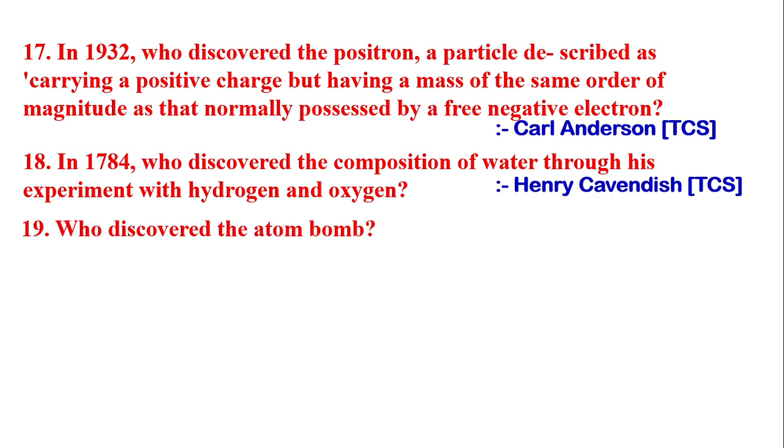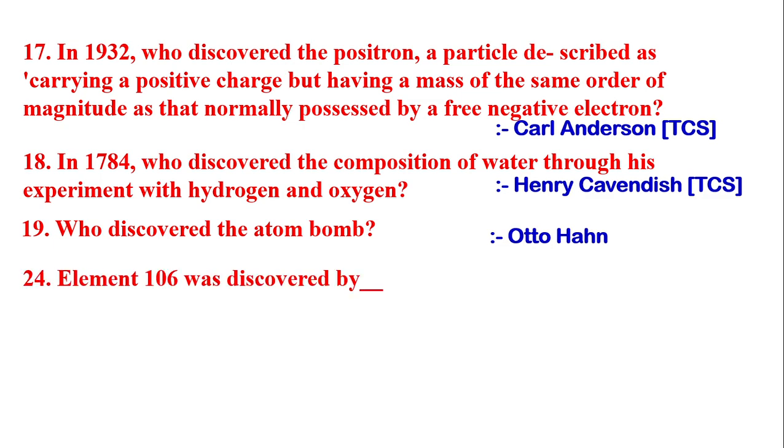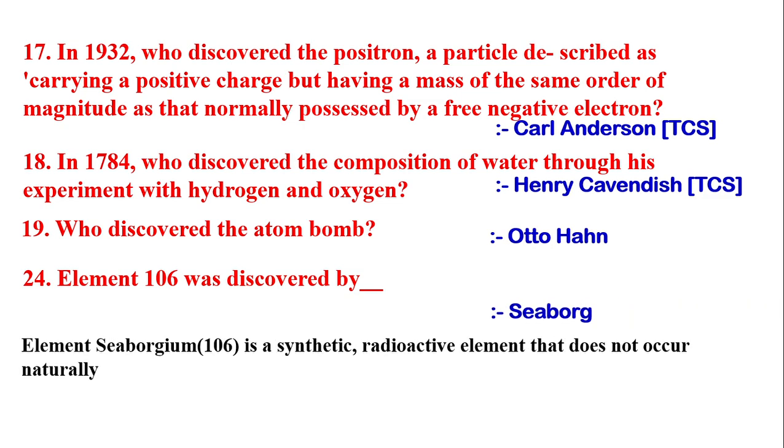Next question is, who discovered the atom bomb? The answer is Otto Hahn. Earlier we saw who developed the atom bomb, that was Oppenheimer. Here, who discovered, Otto Hahn. Next question is, element 106 was discovered by, the answer is Seaborg. The element Seaborgium, atomic number 106, is a synthetic radioactive element that does not occur naturally.